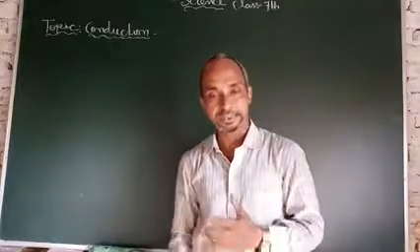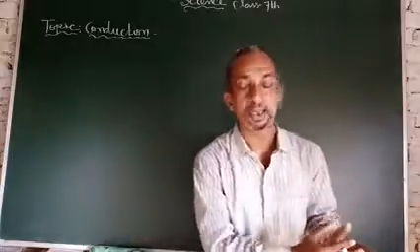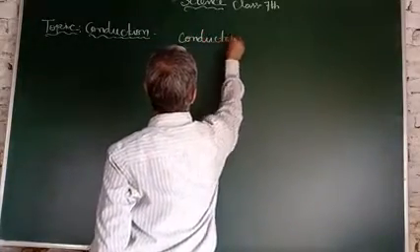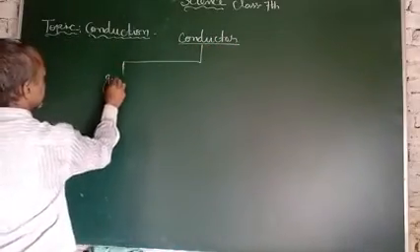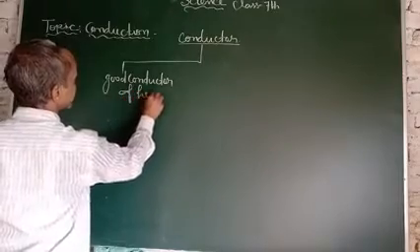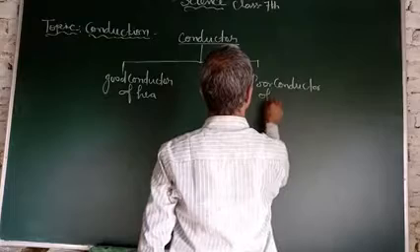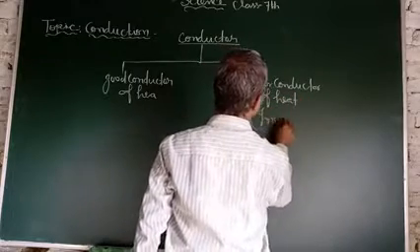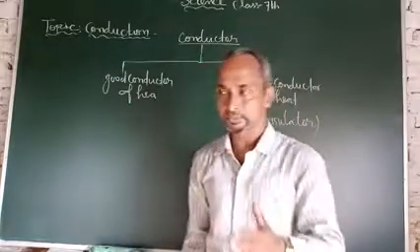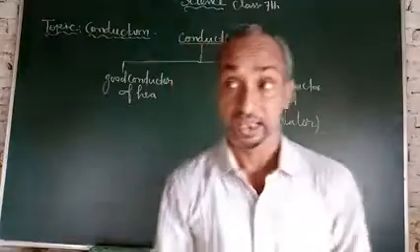All substances are classified into two groups on the basis of transfer of heat: good conductor of heat, or bad conductor of heat, or poor conductor of heat, or insulator. So, in conductors, good conductor of heat,